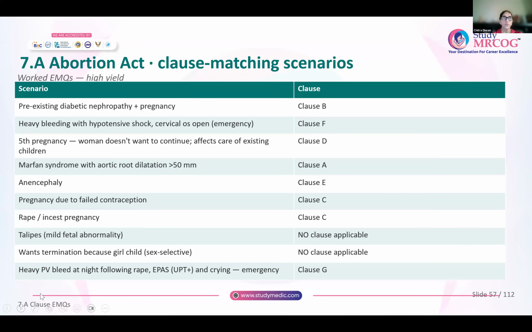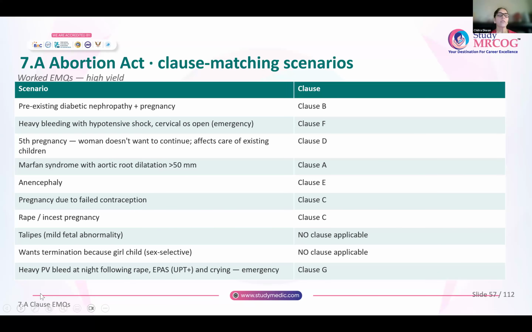But again, here also, it has to be less than 24 weeks of pregnancy, not after 24 weeks. If the pregnancy is because of rape or incest, again, clause C is applicable, but the pregnancy has to be less than 24 weeks. Any woman wanting to have medical termination of pregnancy because the baby has talipes, no clause is applicable for that. Selective feticide, that means sex selection, even for that, there is no clause that is applicable.